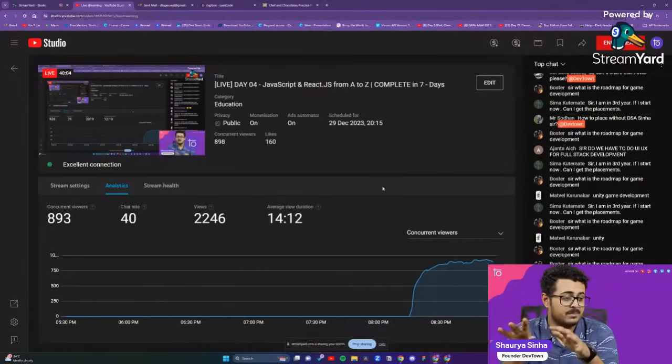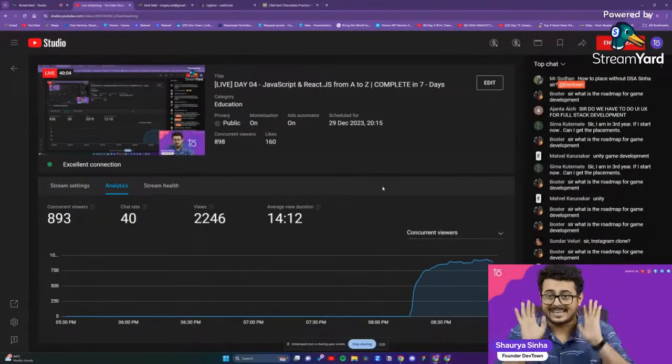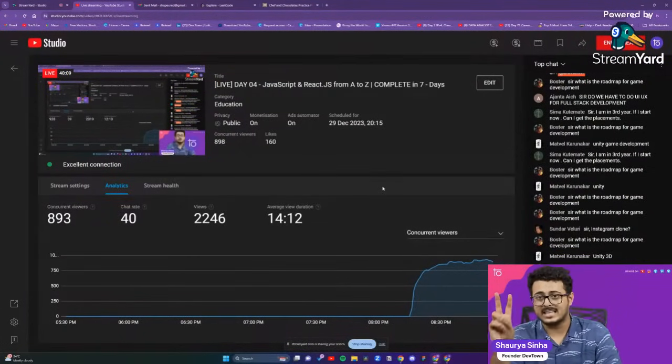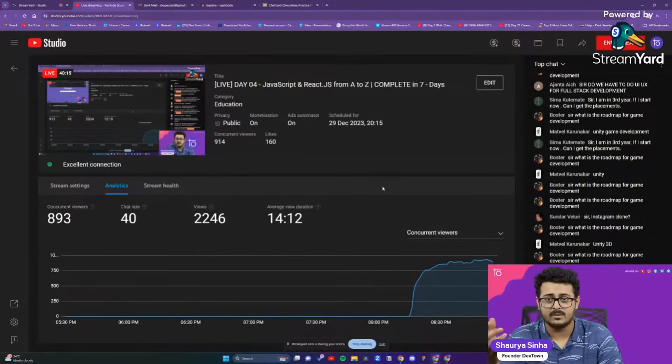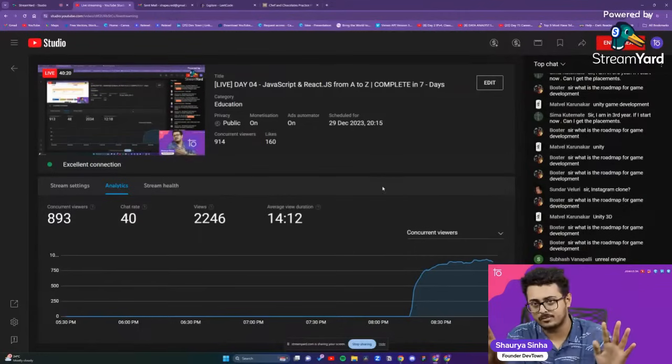What is the roadmap for game development? For those who are trying to learn game development, stop right there. There are two kinds of people who learn game development. One are passionate people who actually want to learn game development as a hobby, and the other ones are fools. There are just two kinds of people.